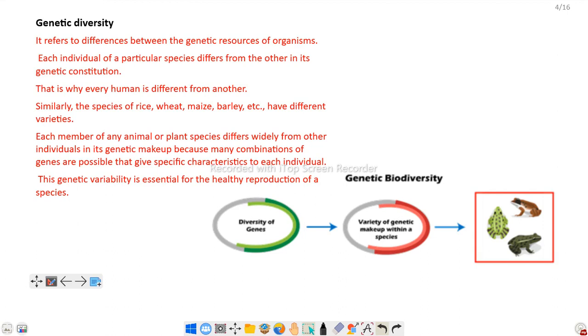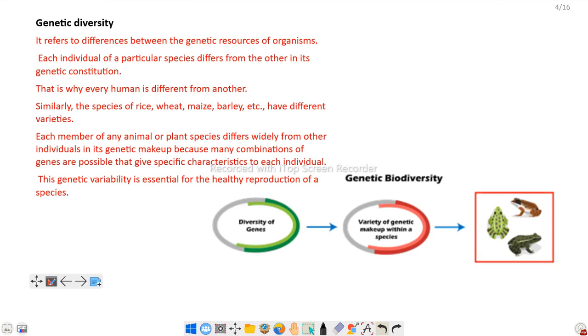Here is an example. Three different types of frog species are there. Similarly, the species of rice, wheat, maize, barley, etc. have different varieties. Each member of any animal or plant species differs widely from other individuals in its genetic makeup because many combinations of genes are responsible for that, and it gives a specific characteristic to each individual.